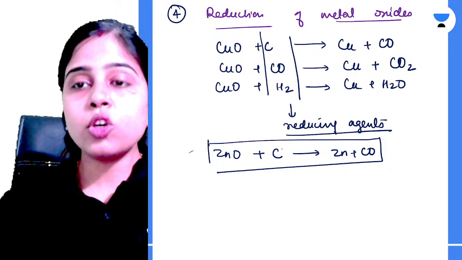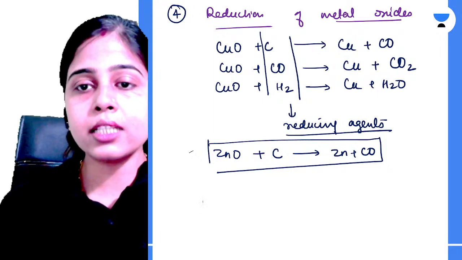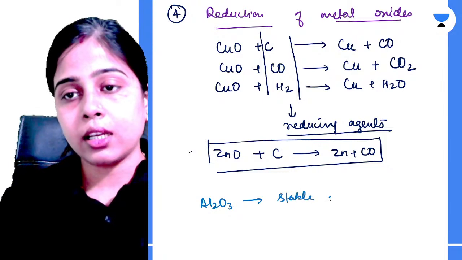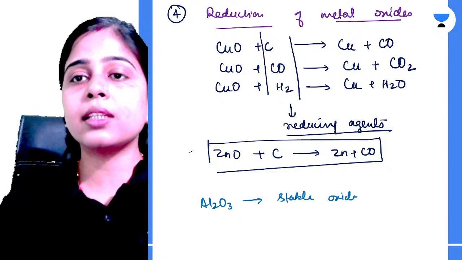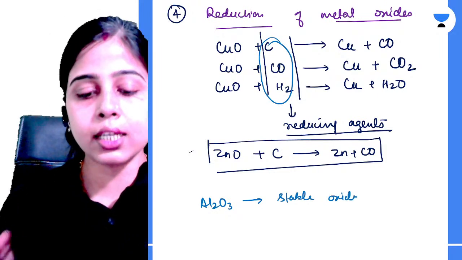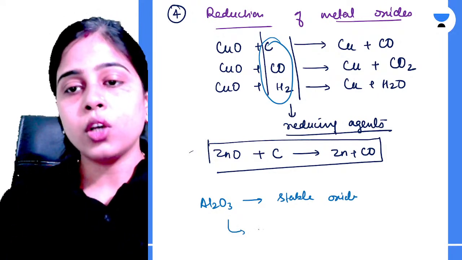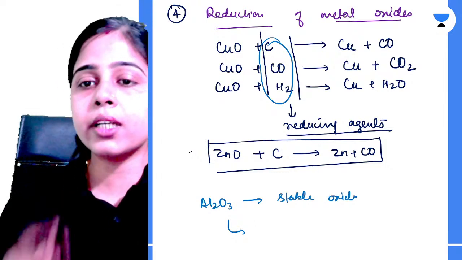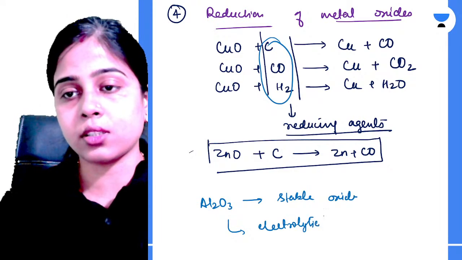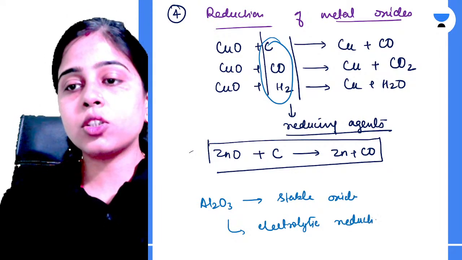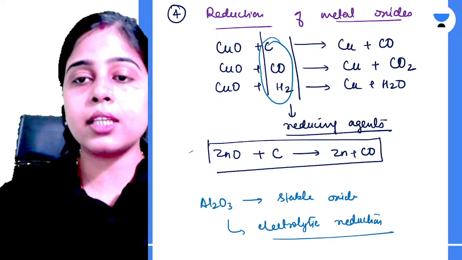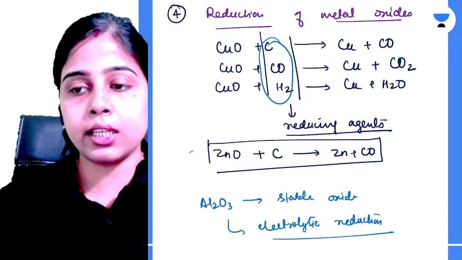So we have some very stable oxides, for example, aluminium oxide. This is a very stable oxide. Can we reduce it using these common reducing agents? The answer is no. You cannot reduce them using the common reducing agents. It has to be reduced using the electrolytic reduction process. With the electrolytic reduction process you can reduce aluminium oxide because it is very stable in nature.